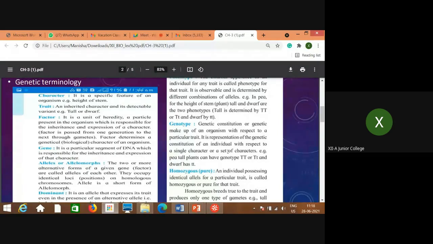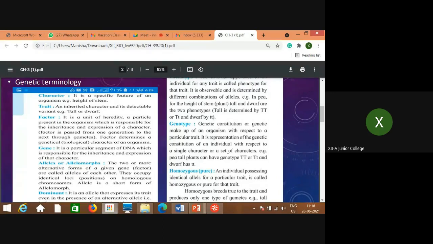And that particular segment of DNA which is responsible for that inheritance and expression is called a gene. Don't get confused between these terminologies. As and when we come to the example, you will be able to understand it very clearly. Right now you may find it a little difficult and confusing, because these terminologies are very closely related to each other.